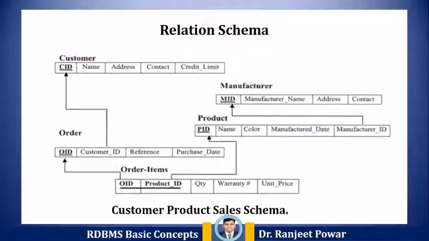In this, customer, manufacturer, product, and order item are the entities with their attributes and their relationships with other entities. Broadly, we can say database schema is the overall schema of a database. For a relational schema, every entity becomes its own table and every single valued attribute is a column within that table.